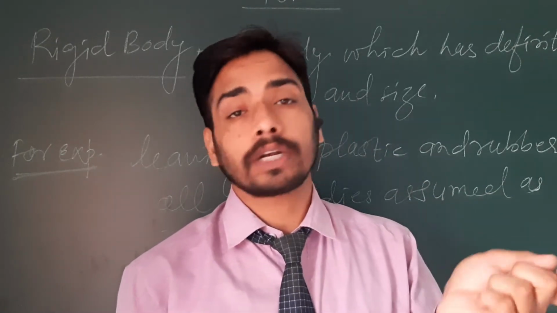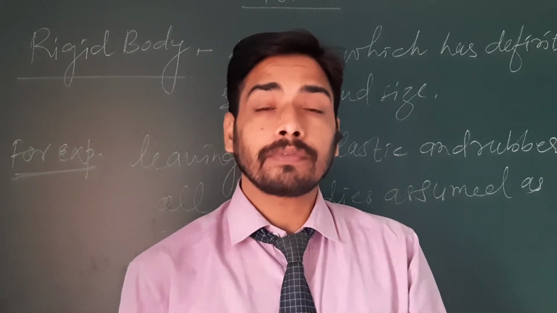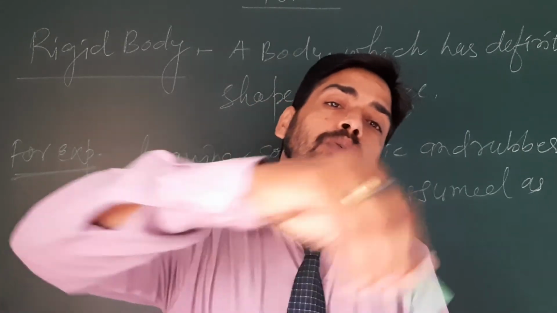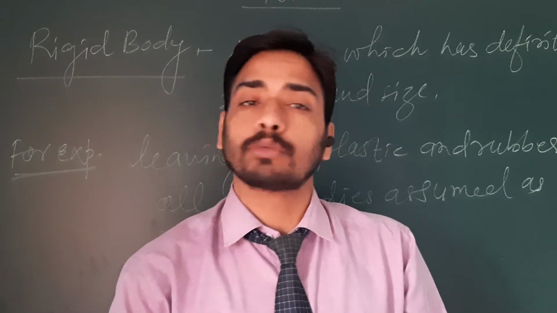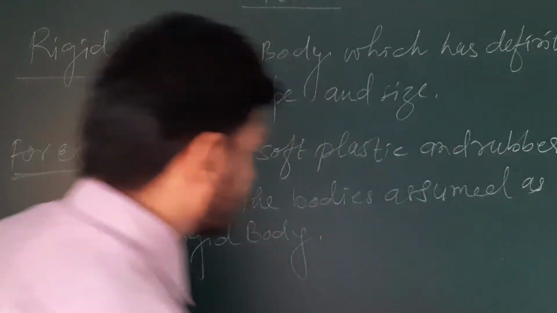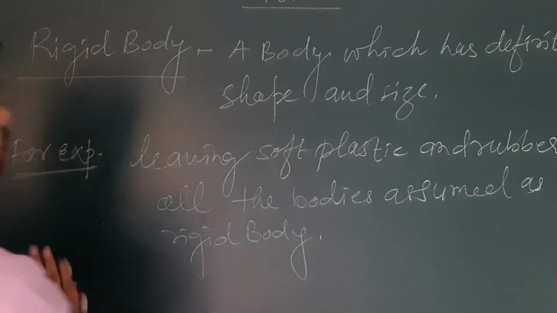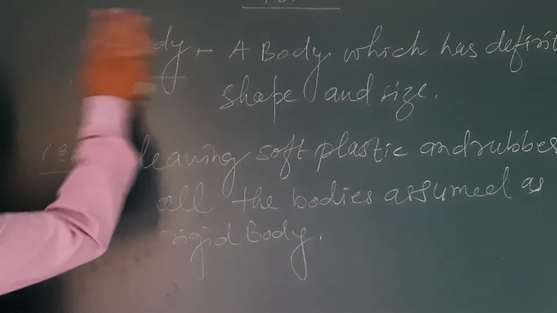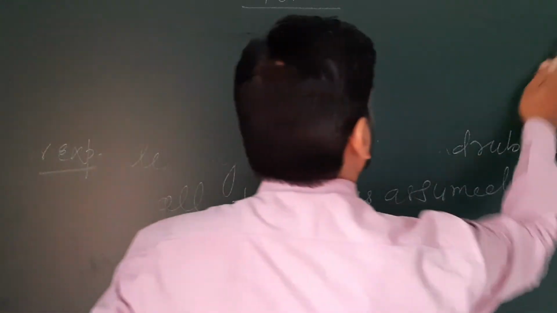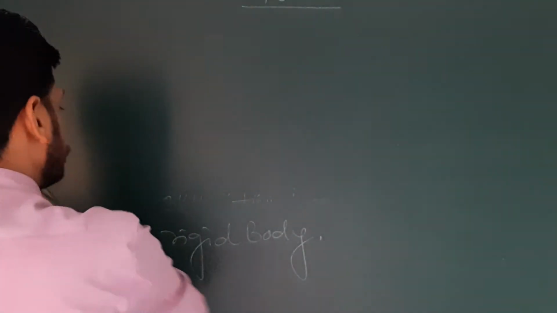And if the object is able to rotate about an axis, then it is said to be rotational motion. So on applying an external force, the motion of a rigid body